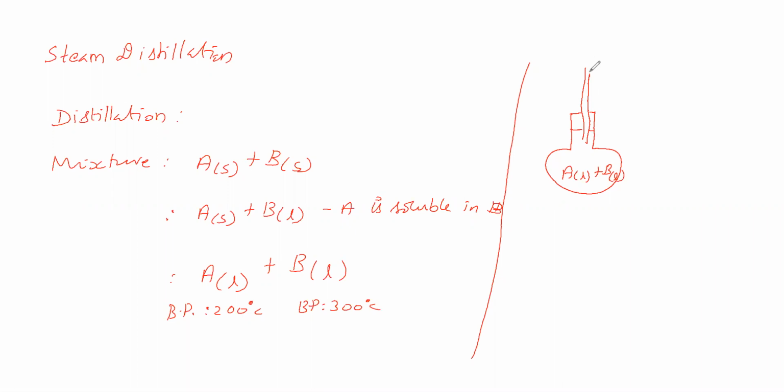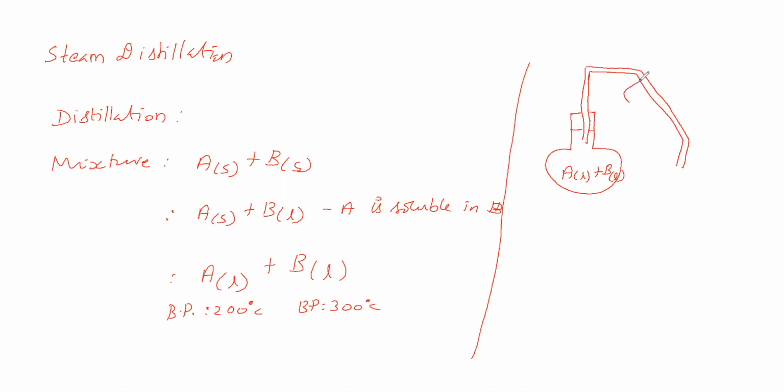Then this tube we are keeping. Next tube is like this. Next tube we have placed like this. Then water circulation.